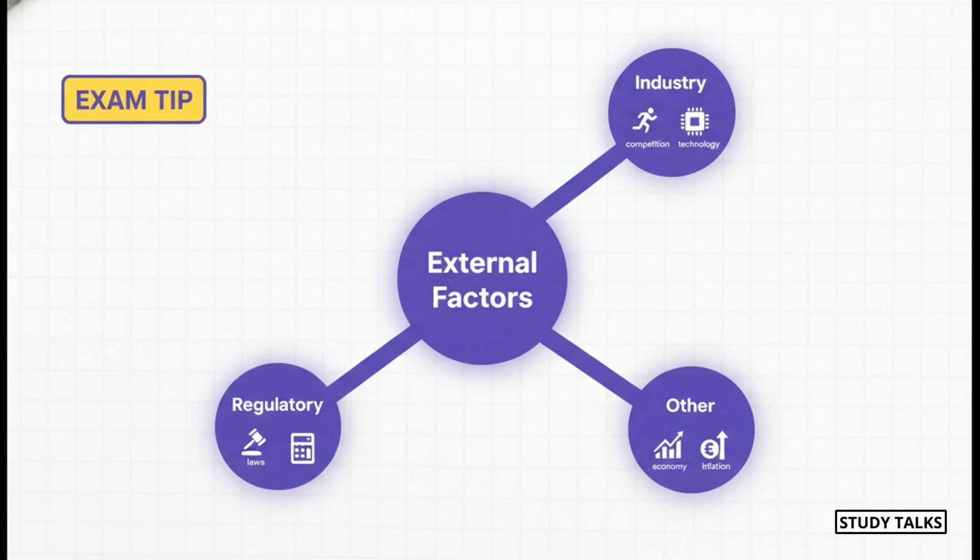Okay, so step 1 is external factors. Just think of this as the world the company operates in. You need to understand its industry. Is it super competitive? Is technology changing all the time? Then there's the whole regulatory side of things. What laws, taxes, or accounting rules do they have to follow? And of course, you've got the bigger picture stuff like the economy, inflation, interest rates, all of it, because any of these can create risks in the financial statements.